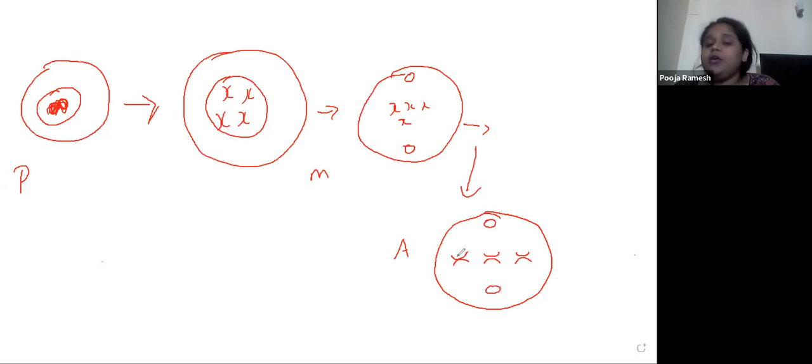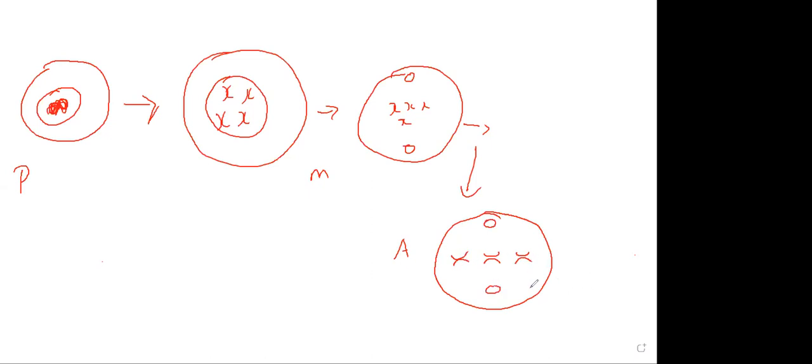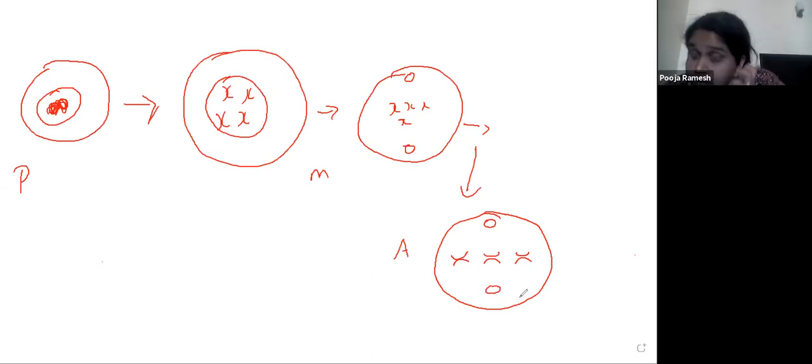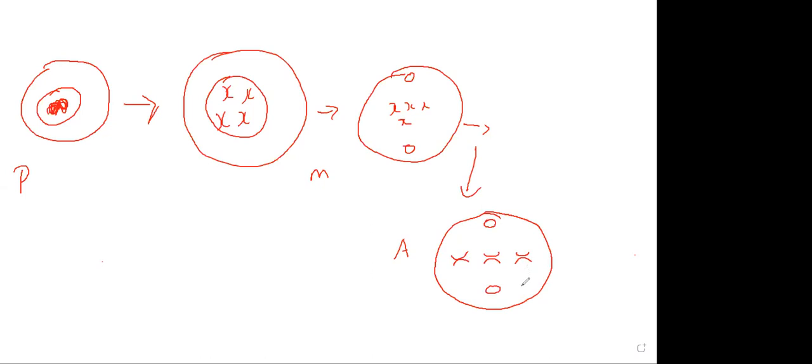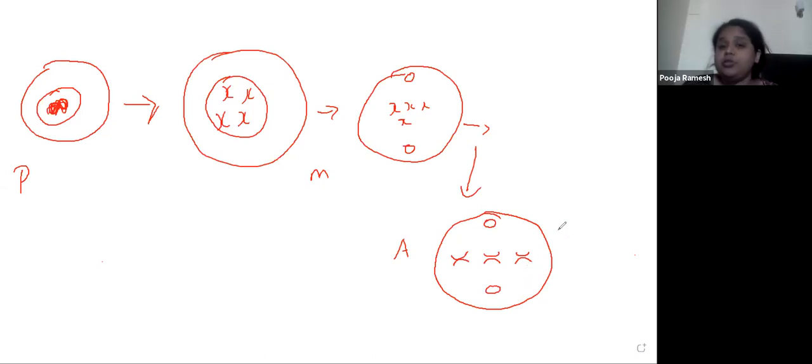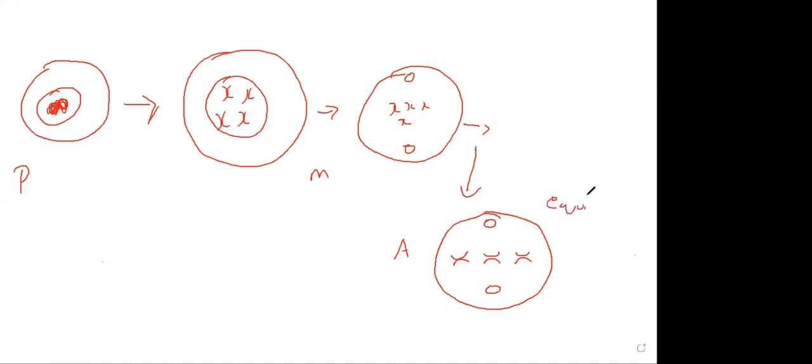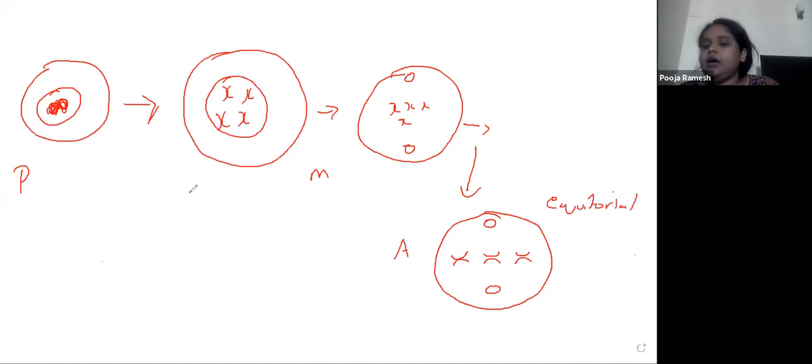This line where the chromosomes arrange themselves is called the equatorial plate.